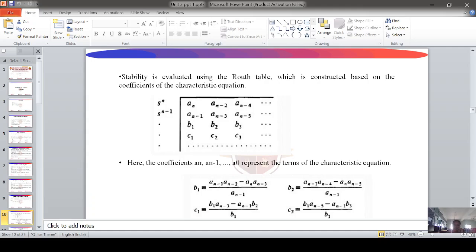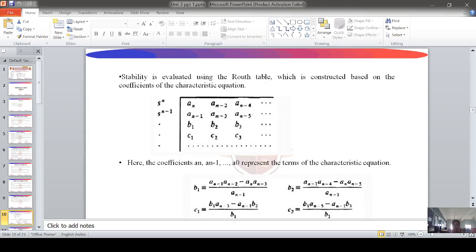Likewise, if the highest power of the characteristic equation is even, meaning 4 or 6, the first row of the Routh table has the even-numbered coefficients, the second row has the odd-numbered coefficients, then even, then odd. Here the coefficients a n minus 1 down to a naught represent the terms of the characteristic equation.